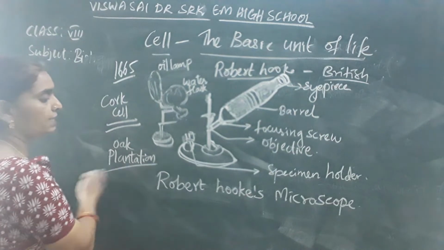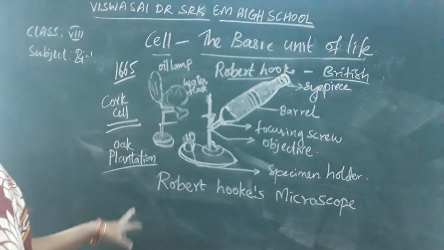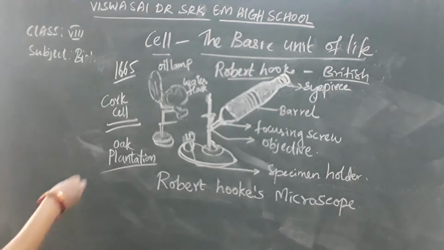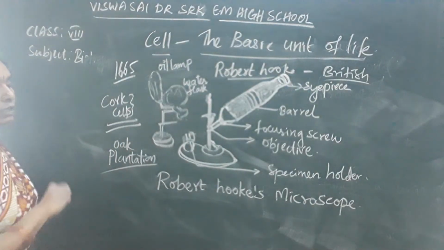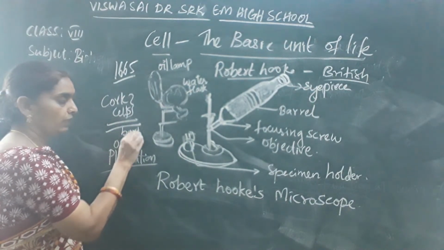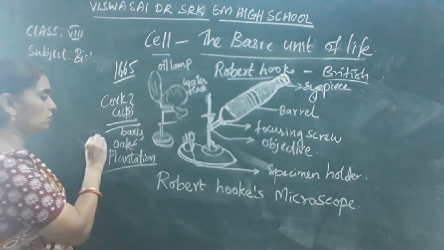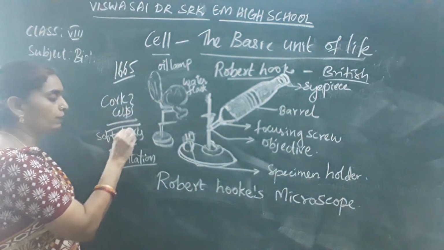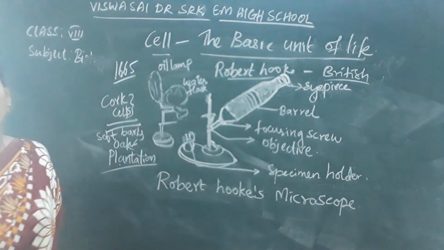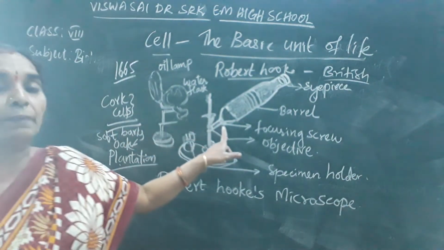He observed under his simple microscope, which is a single magnifying device. He observed slices of cork, soft bark from the oak plantation. So what are these? They are the barks from the oak plantation, soft bark. He took the soft bark from the oak plants and observed it under his microscope. So what did he observe under his microscope?